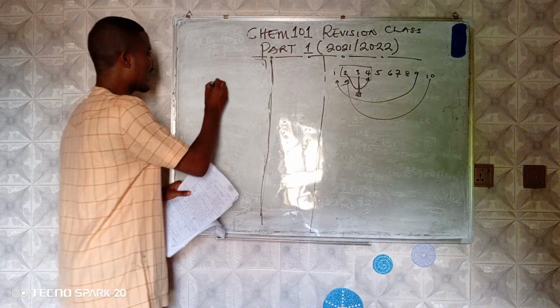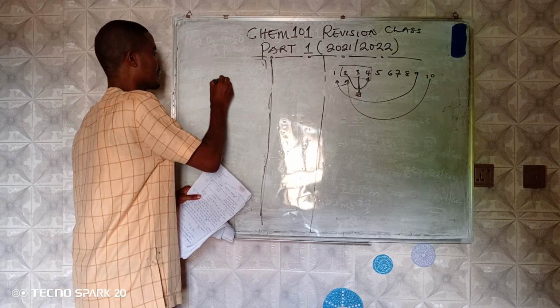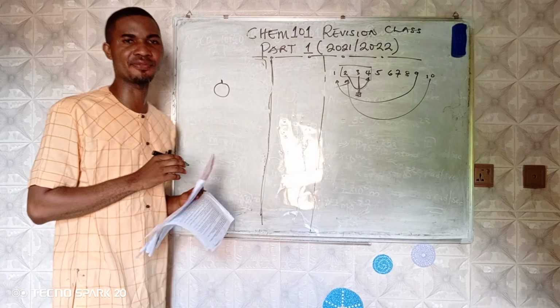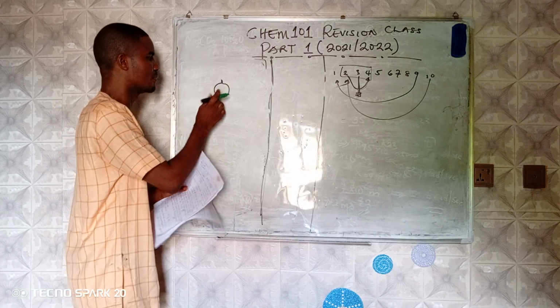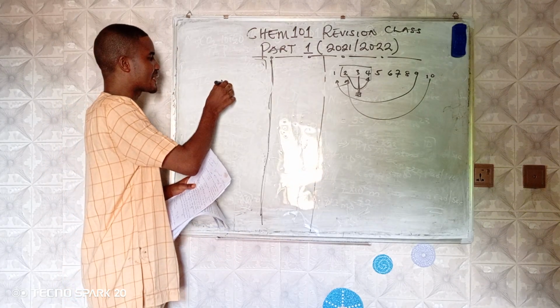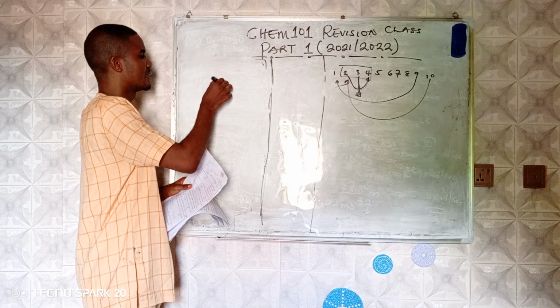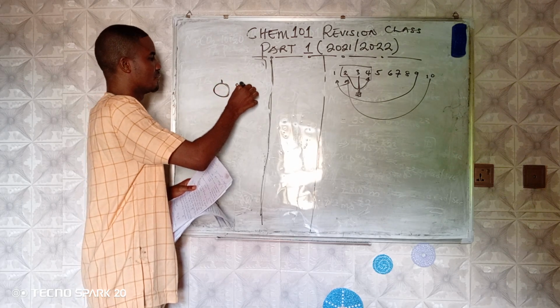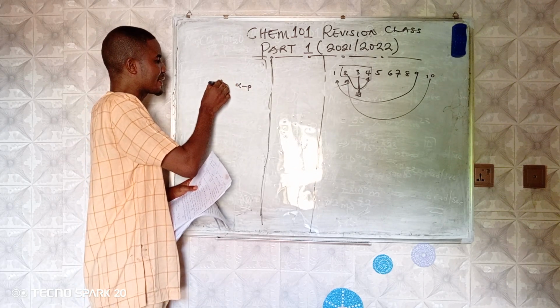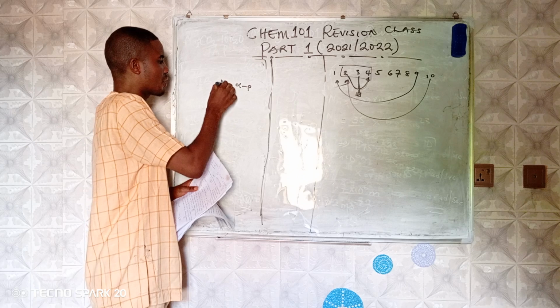Example now, I have this apple I want to preserve. So I will preserve it using alpha particles. Now, these alpha particles are on the surface of this apple.